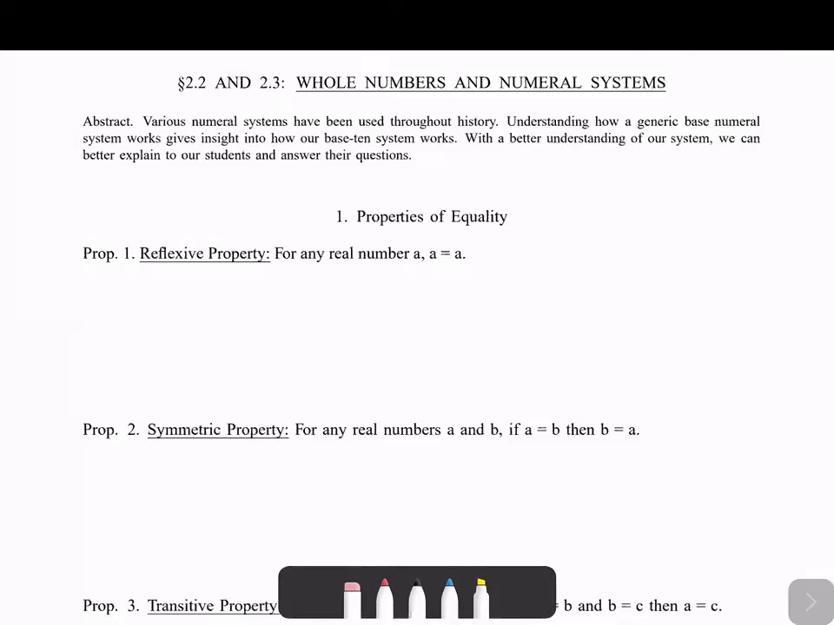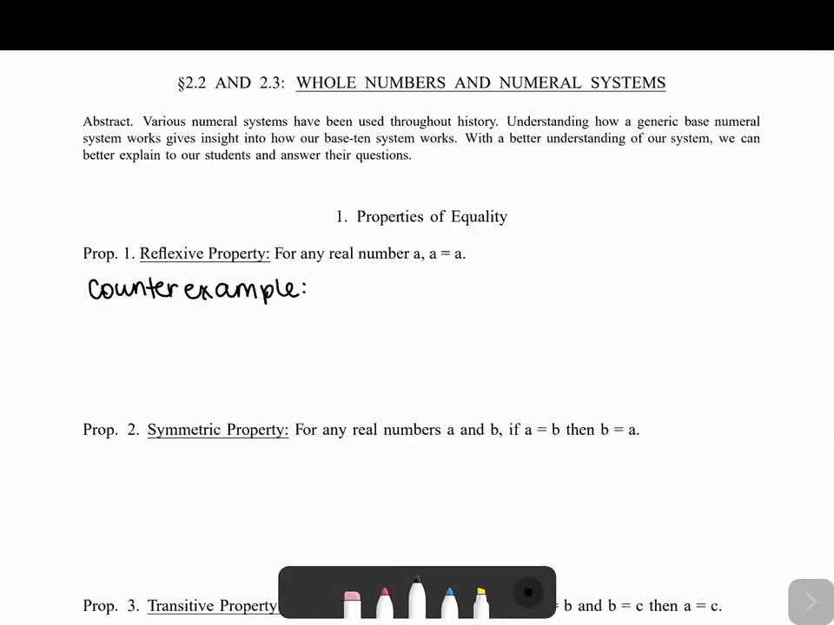First off, we have the reflexive property. That is the property that for any real number A, A is equal to itself, right? This may seem really obvious, but all of these are going to have what we call counterexamples. It's an example of when this property does not hold.